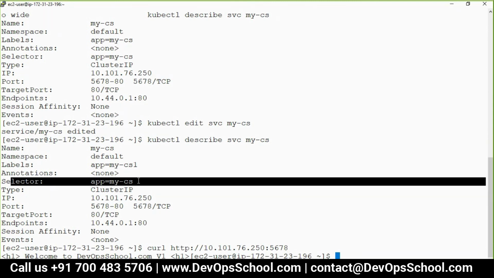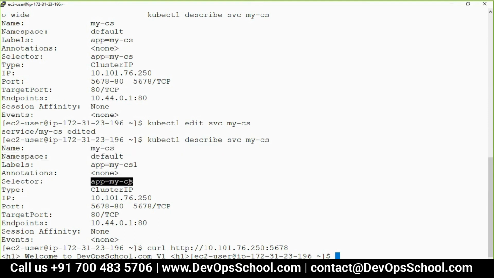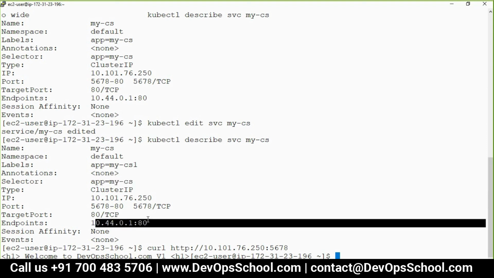That means, see, this is a service. It's saying I want to select any pod with this label. That's the reason these endpoints get updated. Guys, did you understand this? What is the difference between these two, labels and selector?